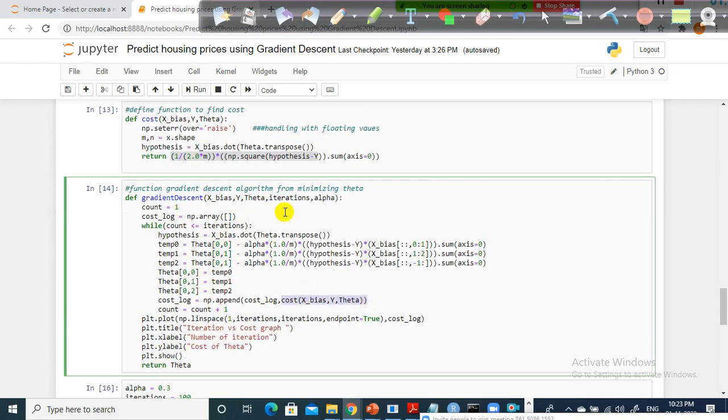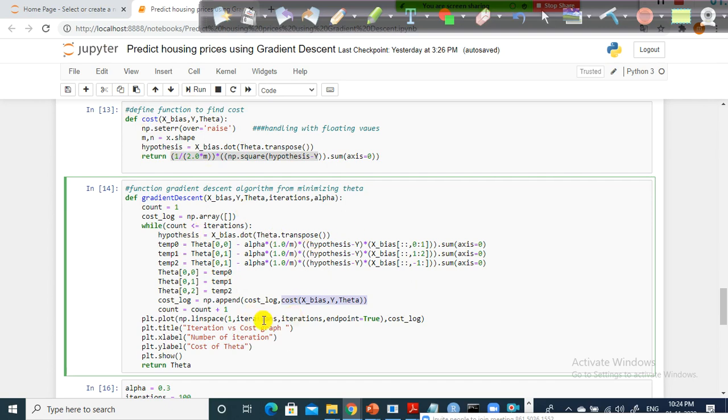Look here, I call this cost function as part of gradient descent. For each and every iteration, the parameters will get updated. For each and every step, what is the value for the parameter, theta naught, theta 1, theta 2? That is one thing we observe.